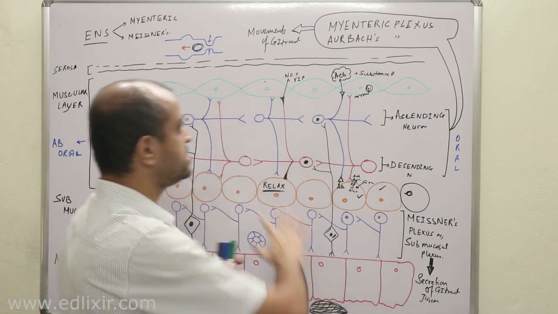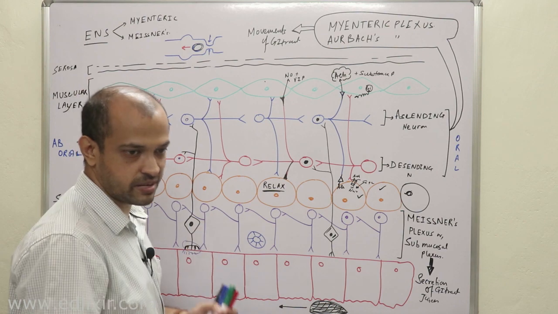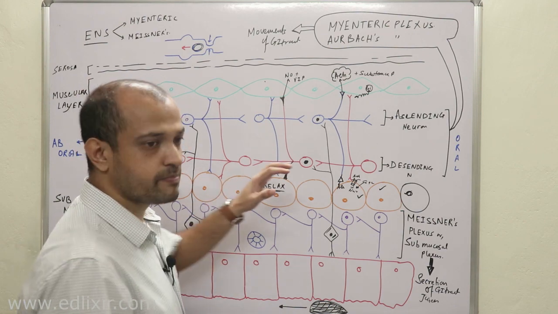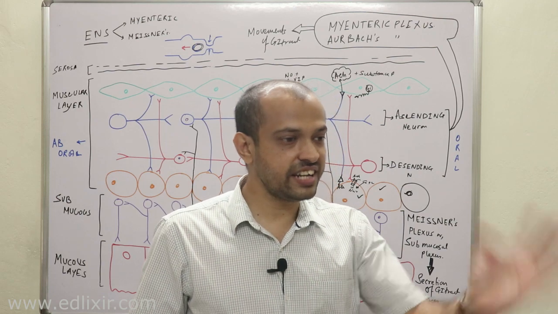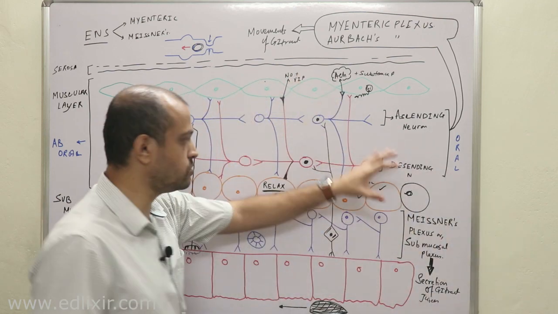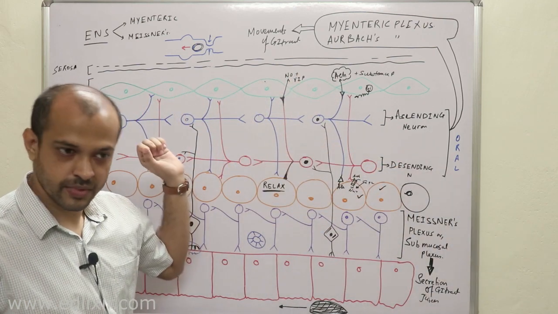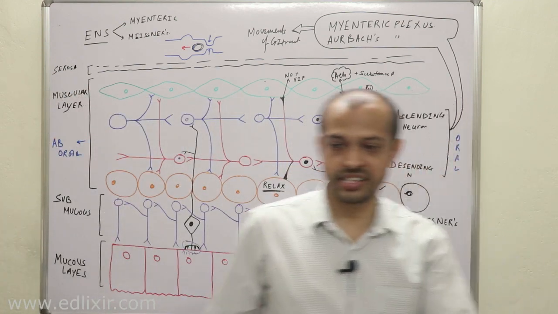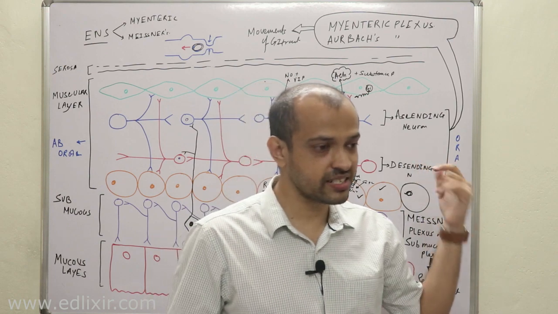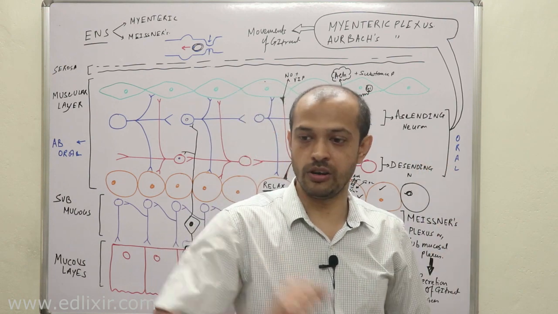Now I am not drawing this in detail, but you must understand this very basic thing, that whenever the parasympathetic nervous system is activated, then acetylcholine concentration in the GI tract will increase. Therefore, these neurons will contract and relax more. Clear? But when the sympathetic nervous system is activated, then adrenaline concentration will increase. Therefore, the peristaltic movement will halt.